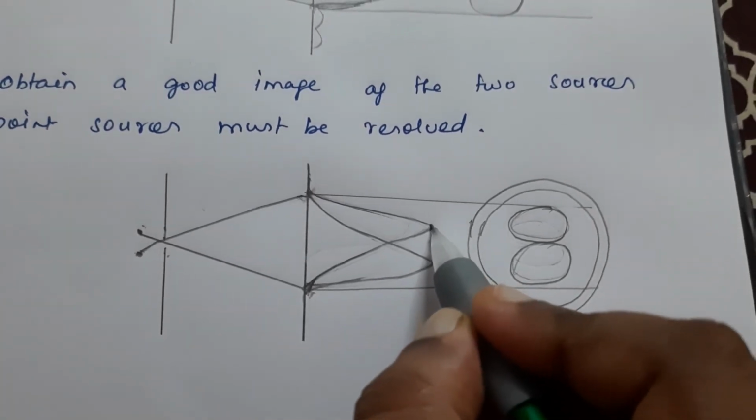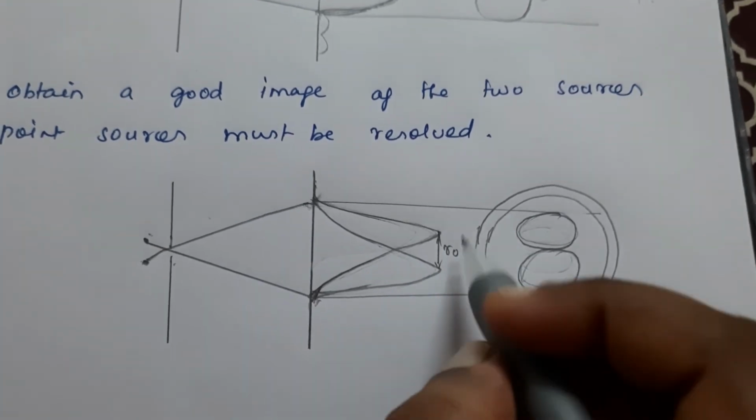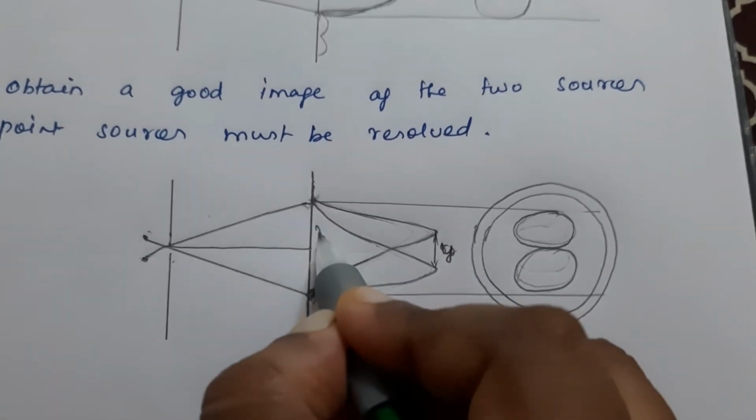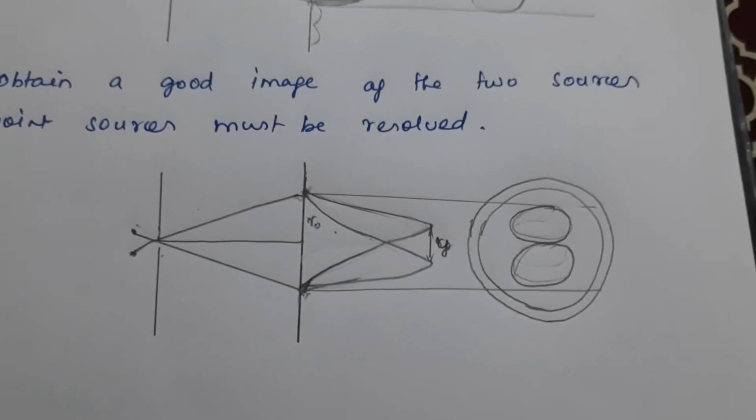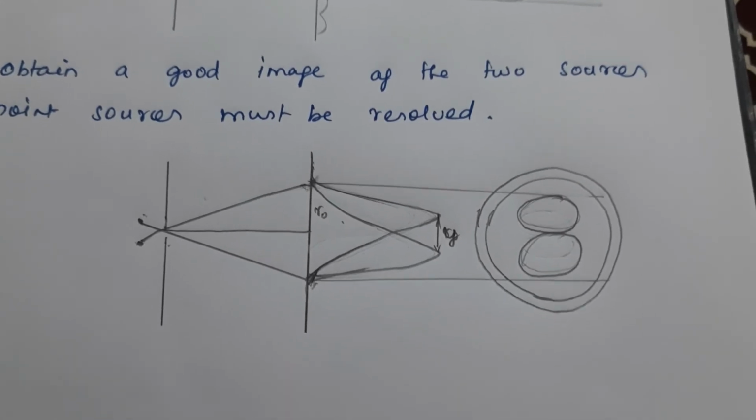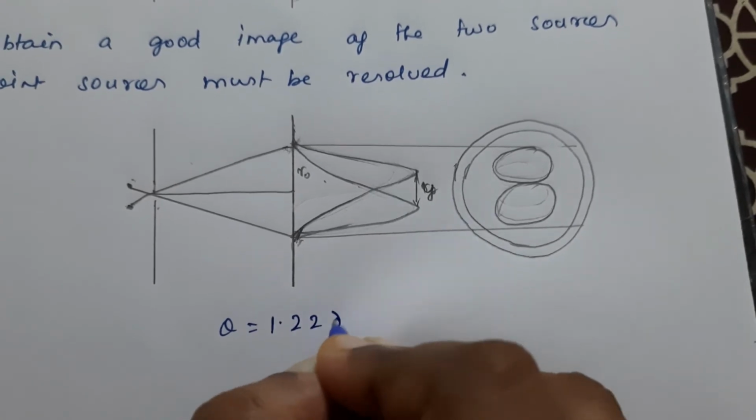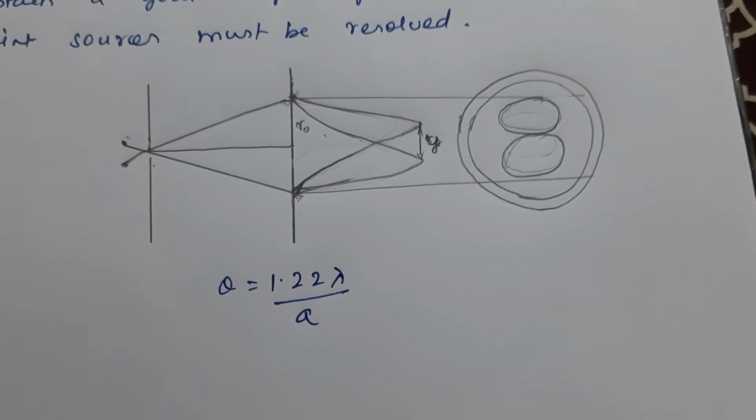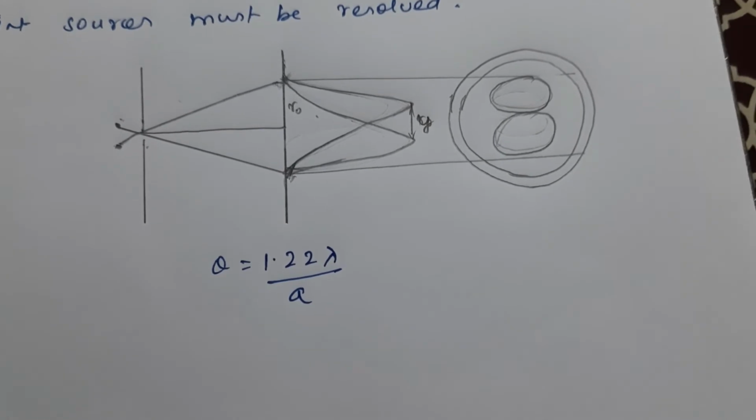Now what is the least distance between these two? The least distance between these two should be R0. So this distance we are taking as R0. So we can write the angular resolution as theta is equal to 1.22 lambda by A. We can write the angular resolution as theta equal to 1.22 lambda by A.